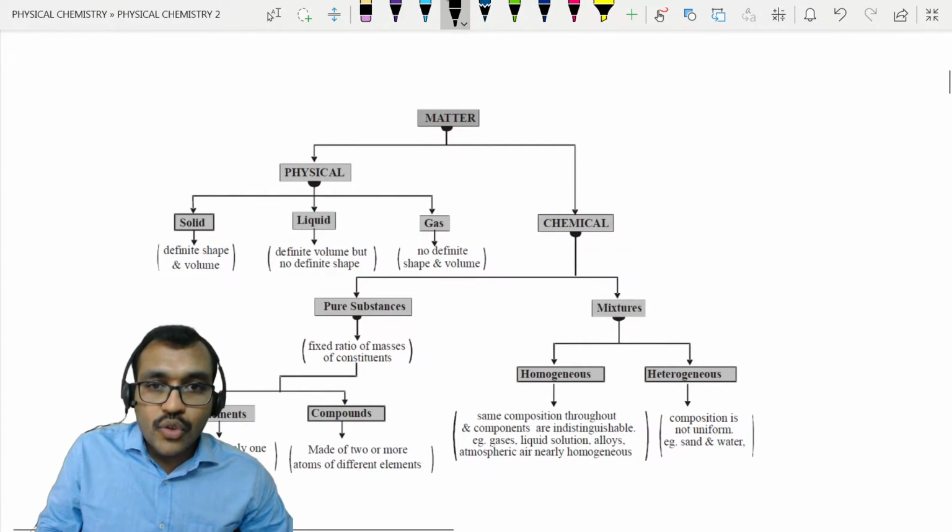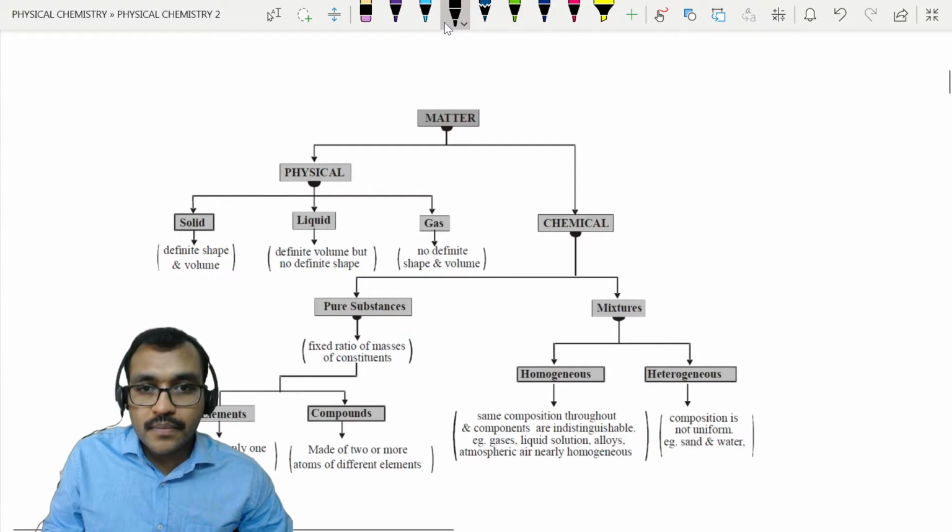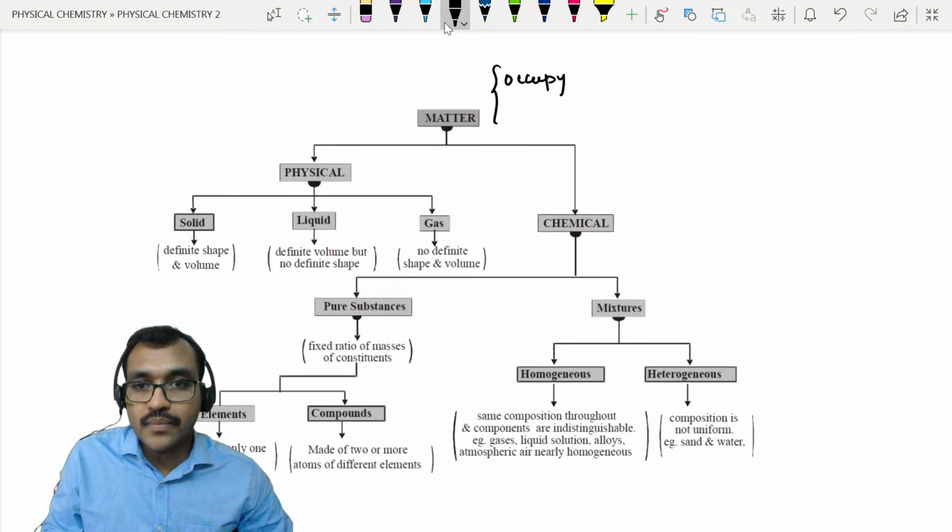Anything which occupies some space, that means which occupies certain volume and has some mass, is called matter.